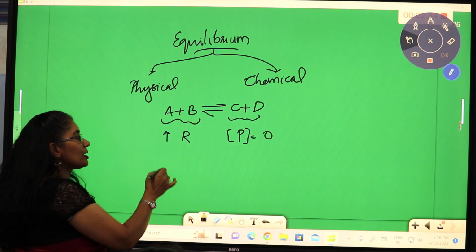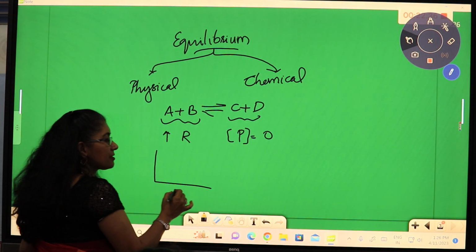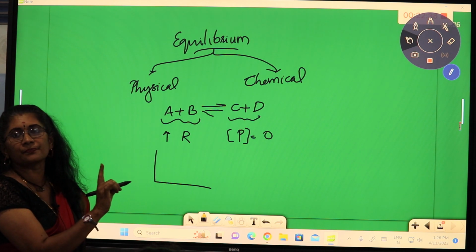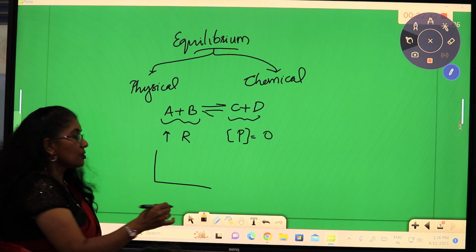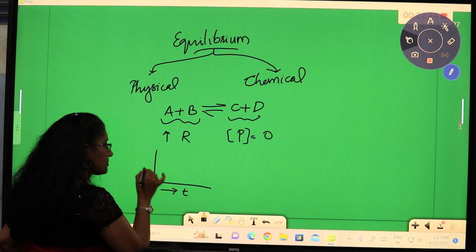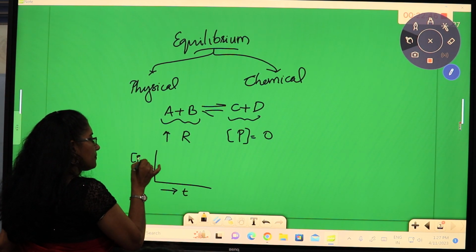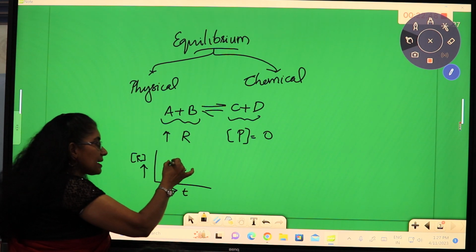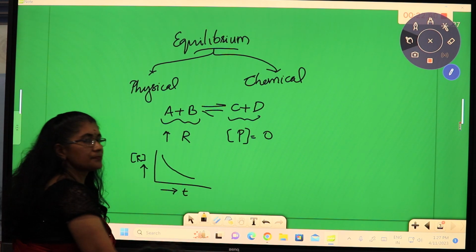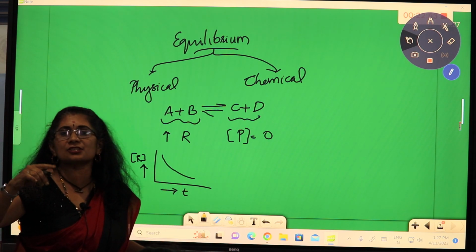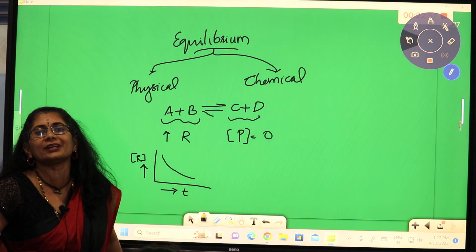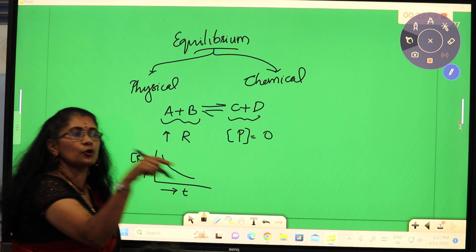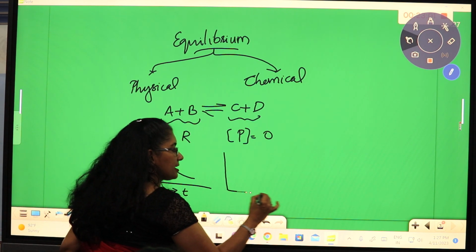Now, if we plot the reactant concentration against time, we get a decrease as the reactant concentration decreases after each unit time, right? Now what happens to the product concentration?